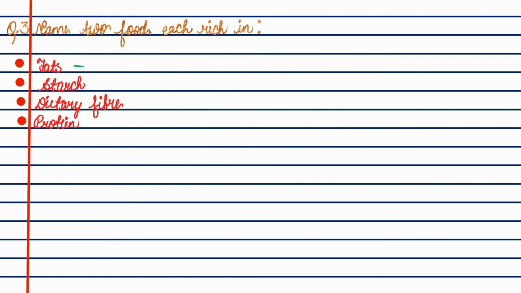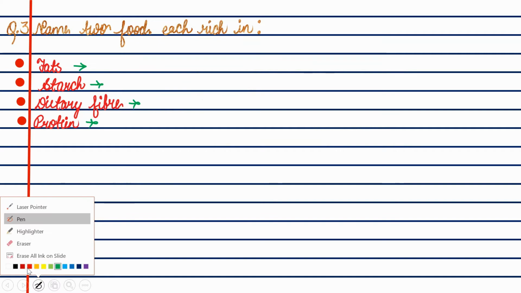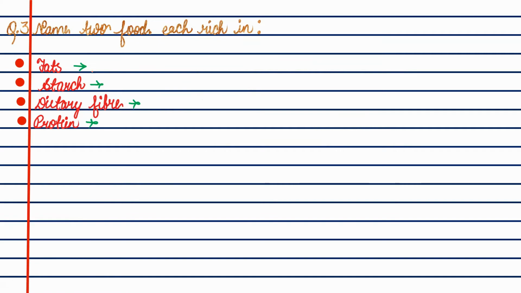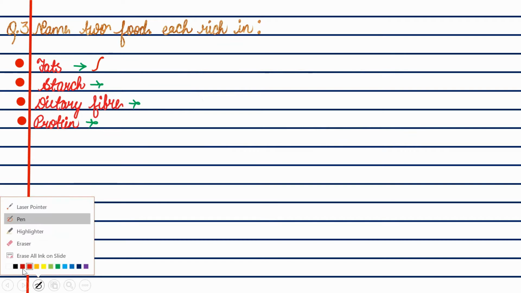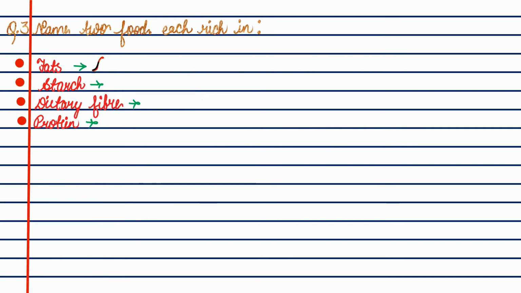Name the food each rich in fats, starch, dietary fiber and proteins. So now let's come to this. The foods that are rich in fats, we have to write two foods. I'm just telling you the fats are cream and butter. So you will write cream and butter.